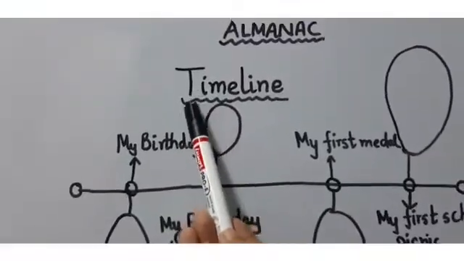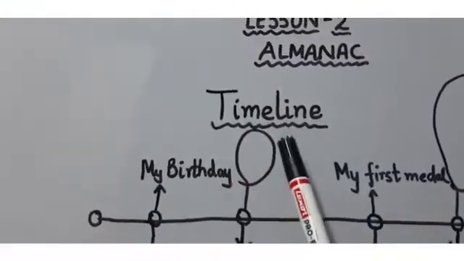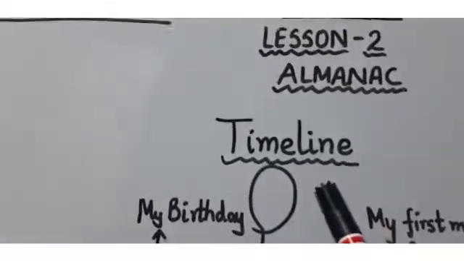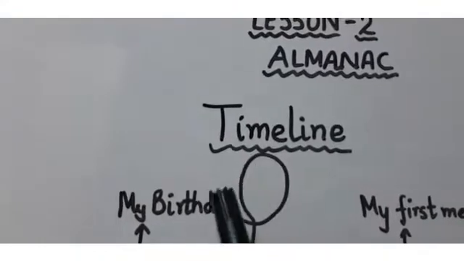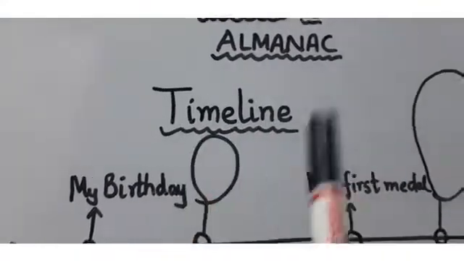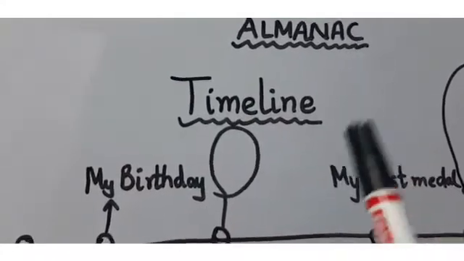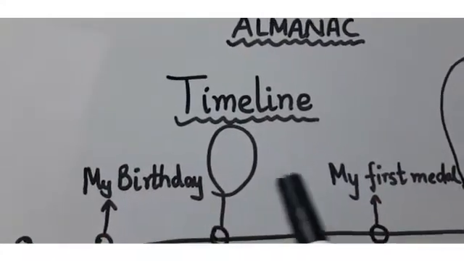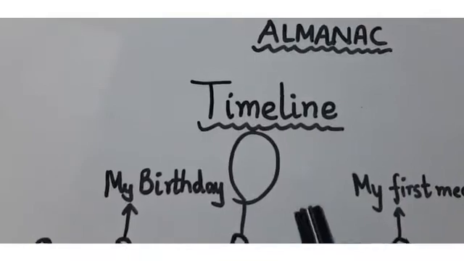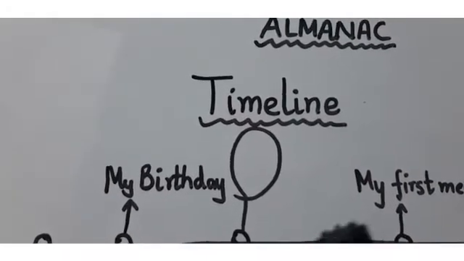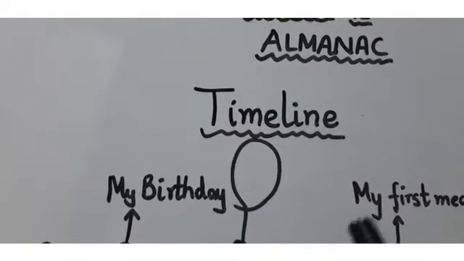Now, your next topic is timeline. Now, what is a timeline? Timeline is used to put important events in order of their occurrence. According to their occurrence, keeping the important events in a long period of time is called timeline. Okay, to know what happened in the past, for this timeline is used.